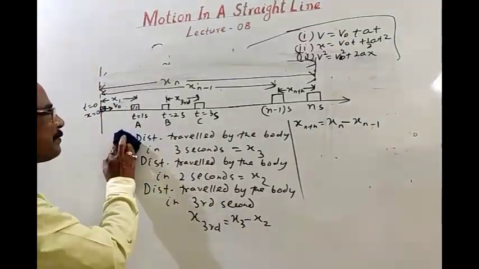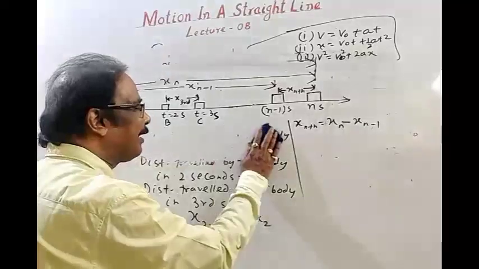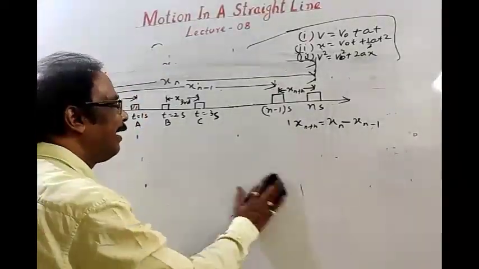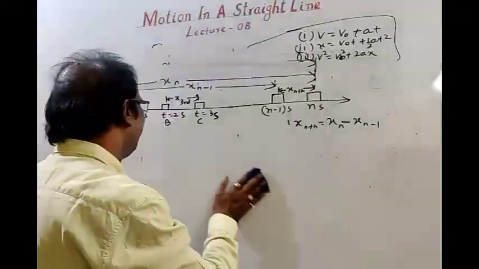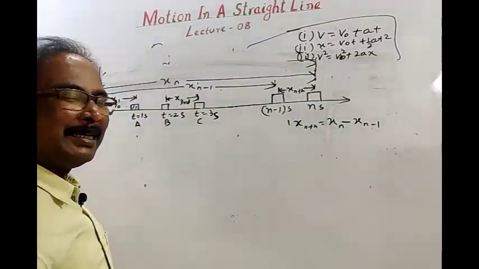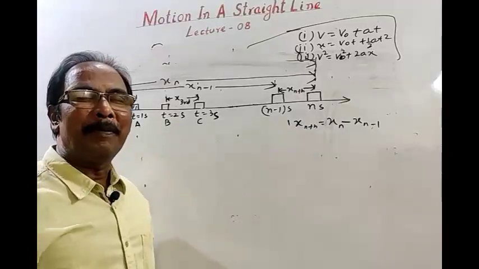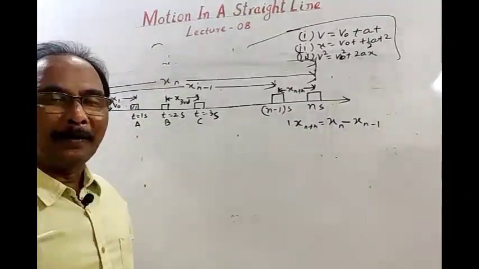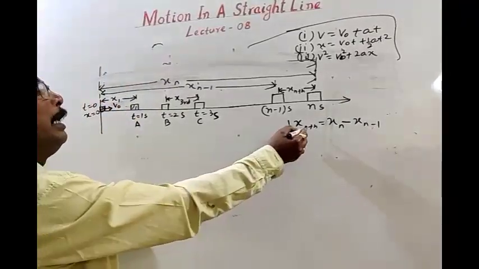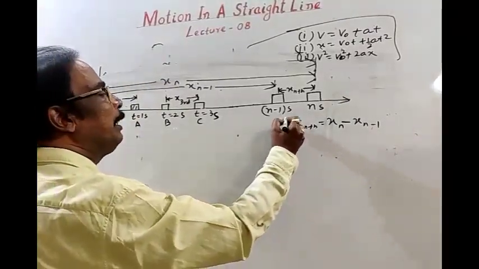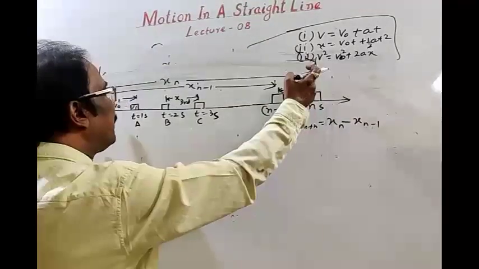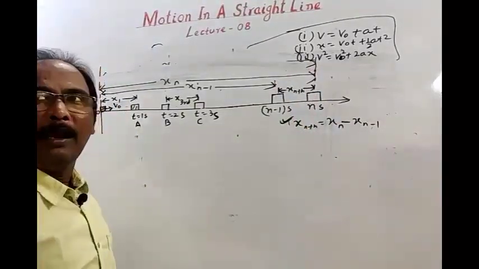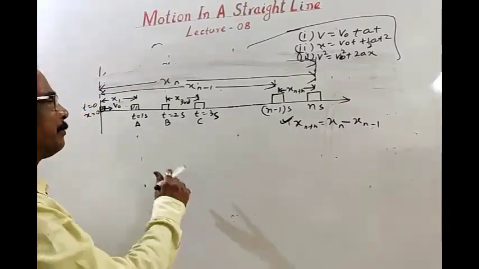Again, this equation derivation will be repeated when we go to the calculus form. I will derive the equations in two ways. This is the general form. Then we will approach the derivation of the kinematics equations using calculus. So, distance traveled by the body in the nth second is distance traveled in n seconds minus distance traveled in n minus 1 seconds.